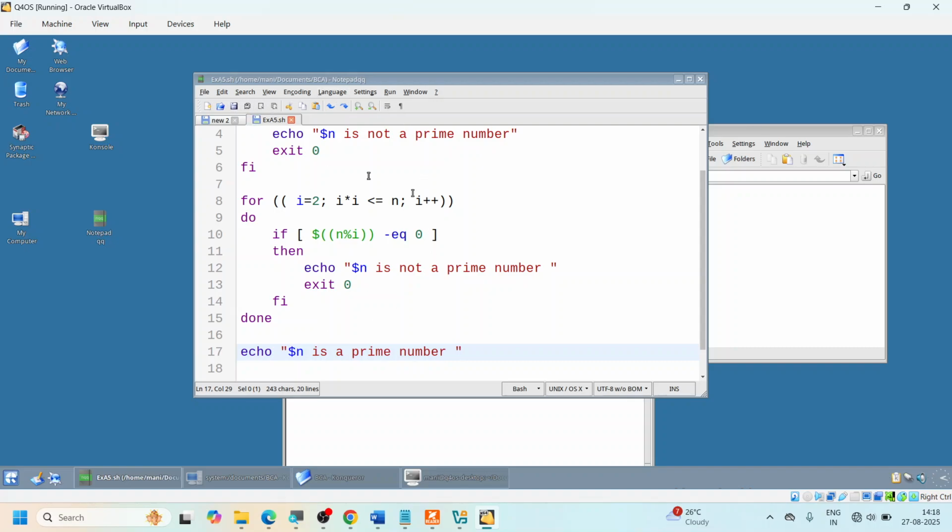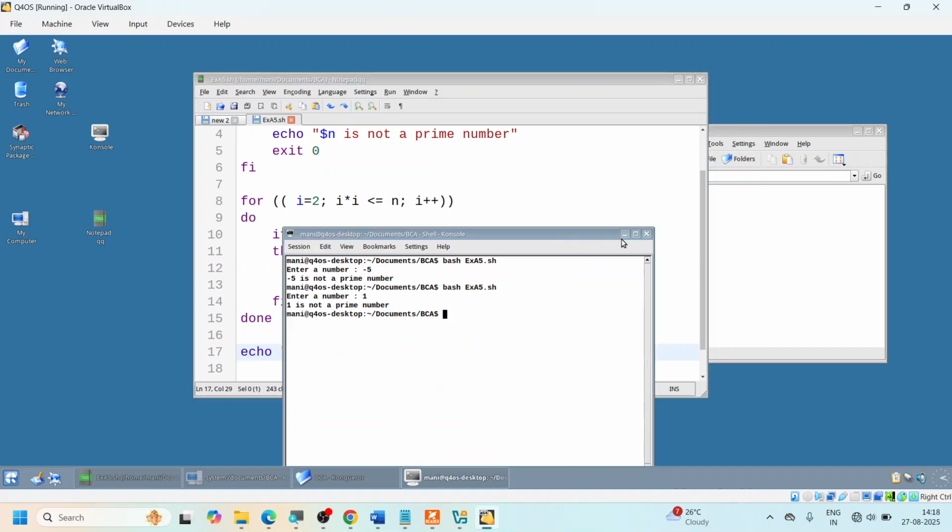Save it, and let's see whether I've made any mistake. If I've made a mistake, I will correct it. Otherwise, let's run and see. I'm going to use the up arrow, press enter, and enter a number 5. And what I must get, 5 is a prime number. Enter a number 25. 25 is not a prime number. And 31, and I'm going to say 31 is a prime number, and so on. So you get the answer whether it is a prime number or not.